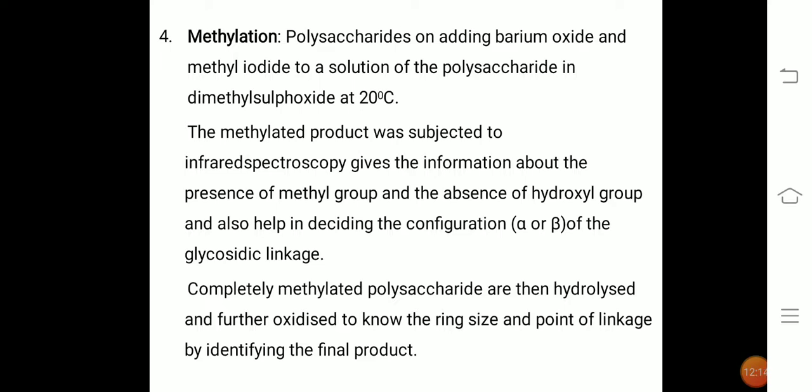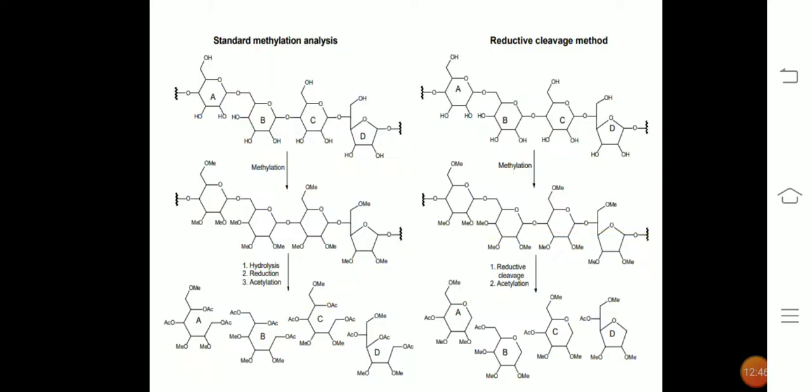The completely methylated polysaccharides are then hydrolyzed and further oxidized to know the ring size and the point of linkage by identifying the final product. That means after the methylation, we do the hydrolysis. On hydrolysis, it gives acids. By identifying the final product, it gives the ring size and the point of linkage.